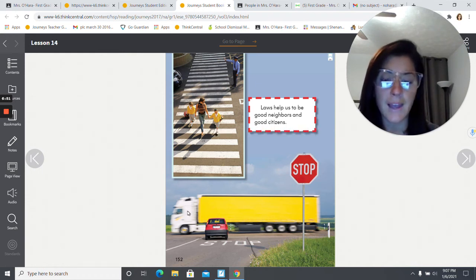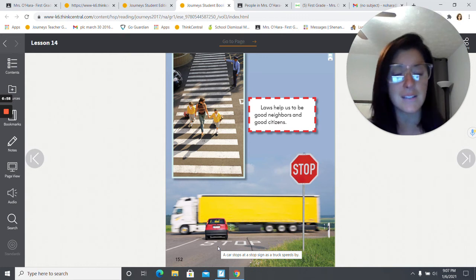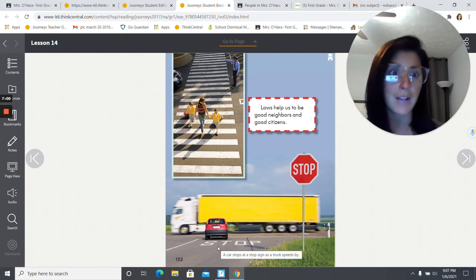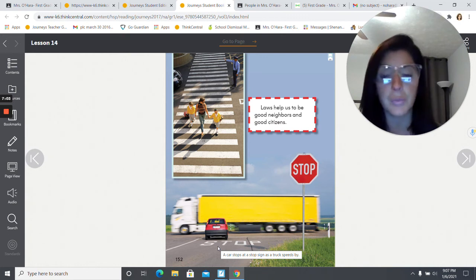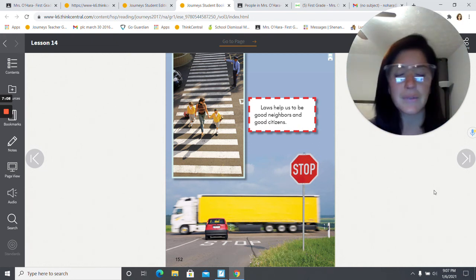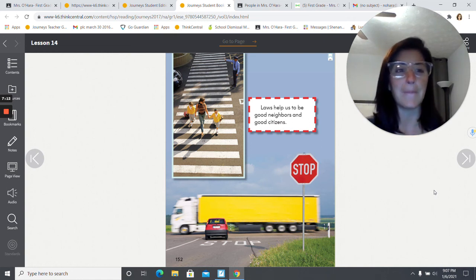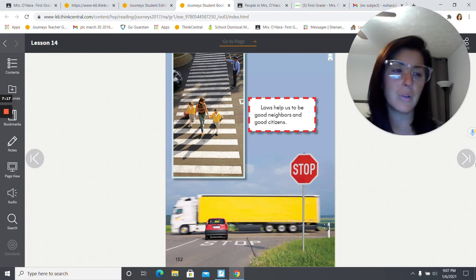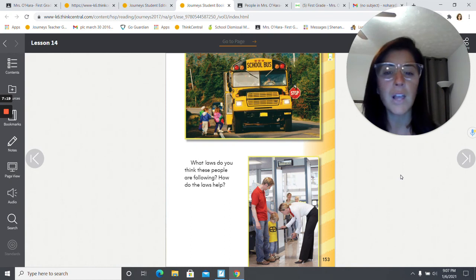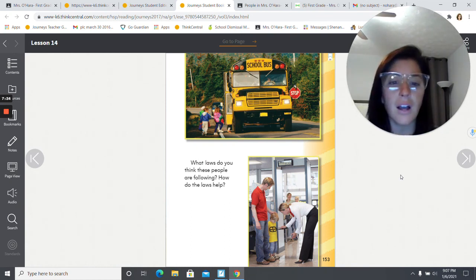And right here, we have this big, huge semi-truck, and then we have this car at the stop sign, and that's super important for the car to stop, because if it didn't stop, it would get crashed into by the semi-truck, and that could be a very dangerous situation. So laws and rules, I know rules to kids sometimes might seem like, oh, why do we have all these rules? But they really are meant for your good, boys and girls. What laws do you think these people are following, and how do the laws help?